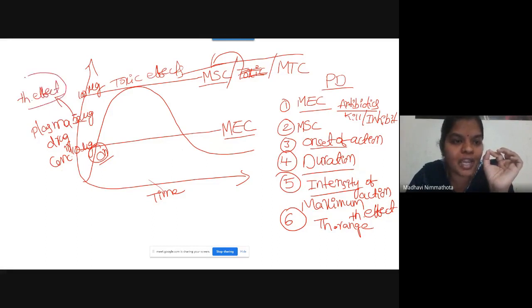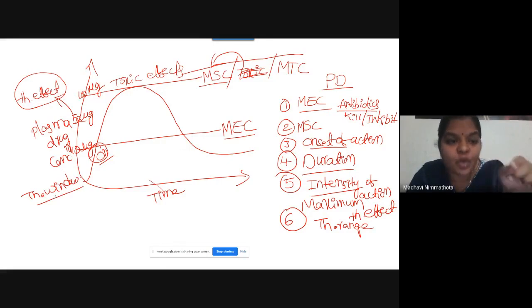So the drug exhibits its therapeutic effect within the range between MEC and MSC. This is nothing but the therapeutic window. The drugs that produce their therapeutic effect between the MEC and MSC levels are said to be therapeutic range drugs.